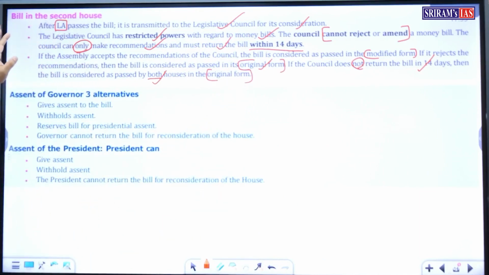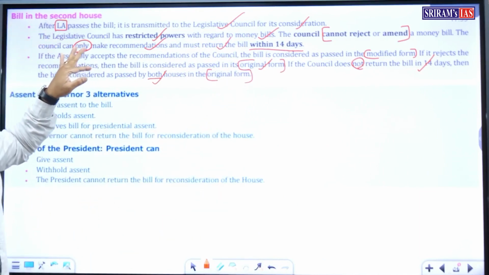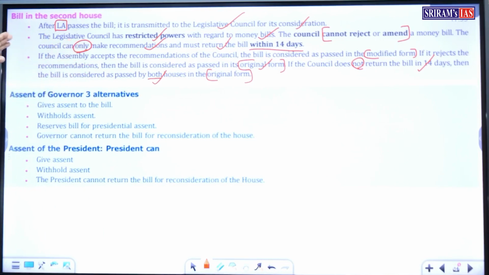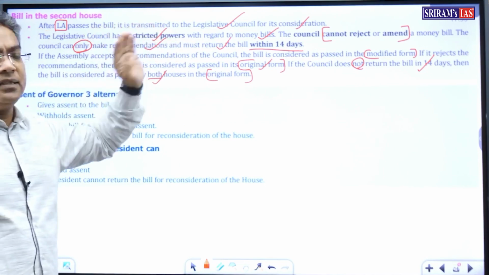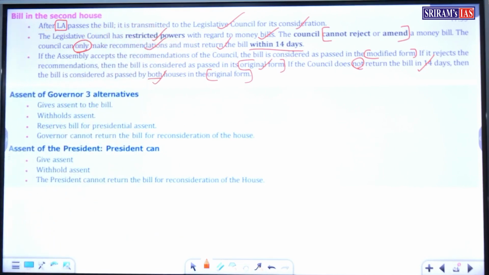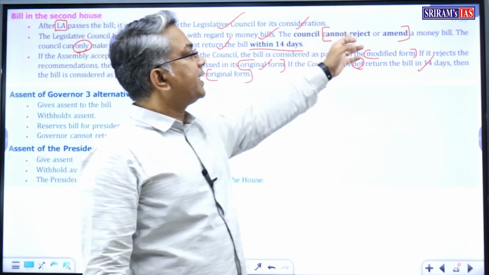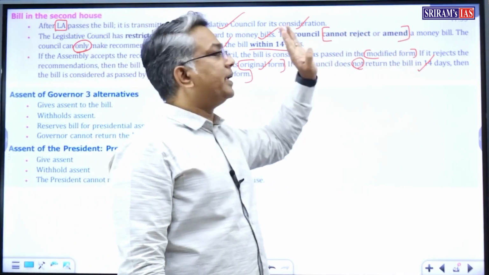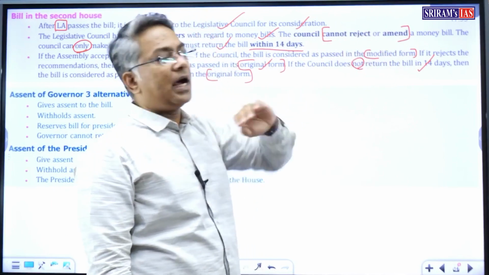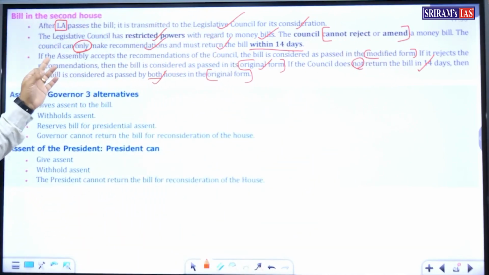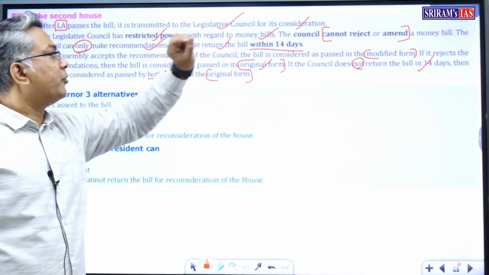So unlike the ordinary bill, regarding the money bill the Legislative Council has restricted powers. Regarding the ordinary bill, it has the power to reject and amend, but the money bill it cannot reject or amend, and it can only make recommendations and must return the bill within 14 days.